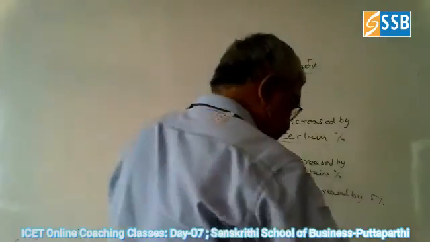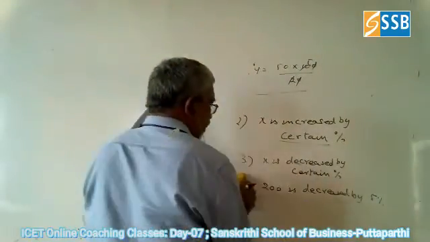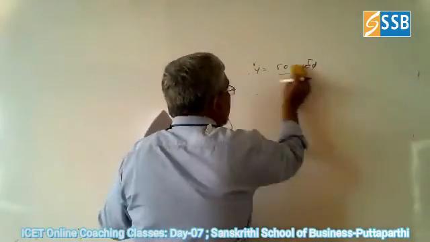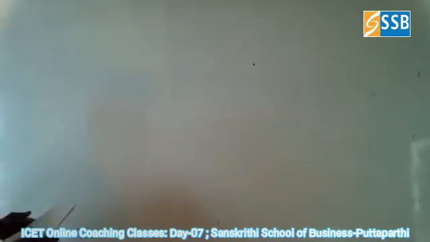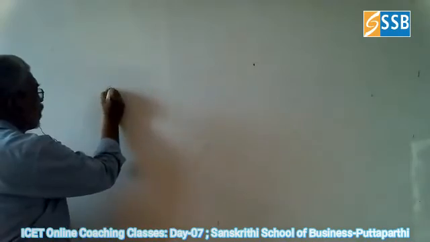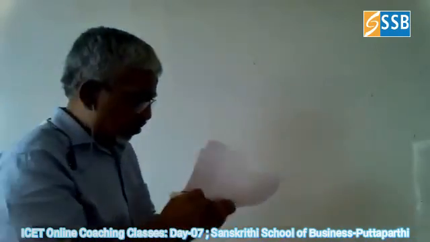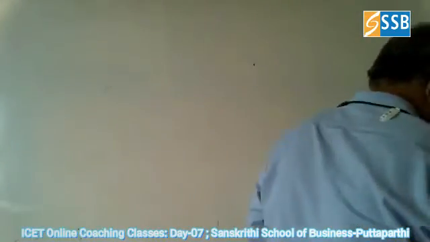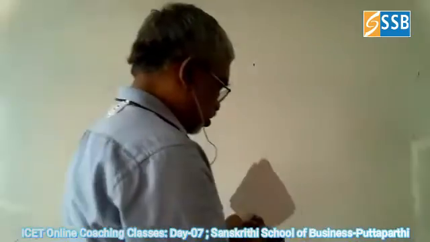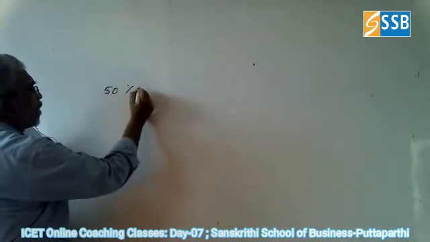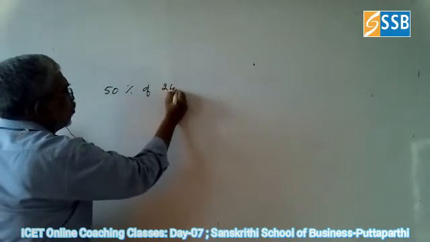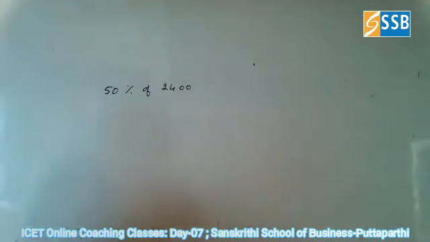So now, some of the wordings we will try to understand. Okay. So now, 50% of 2,400. 50% of 2,400 is what?